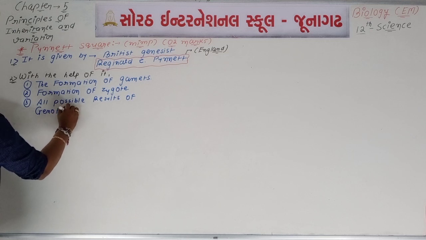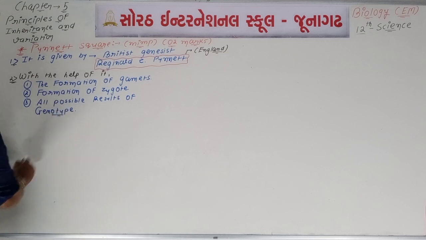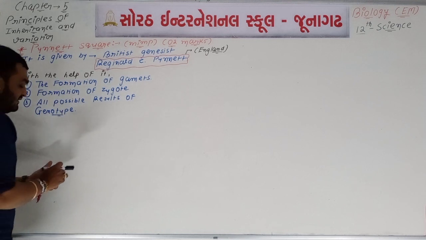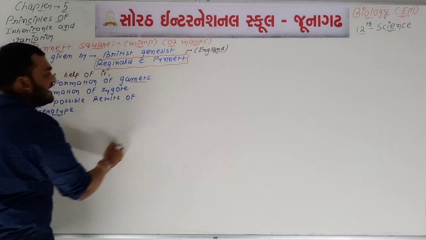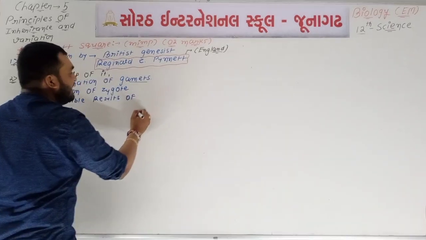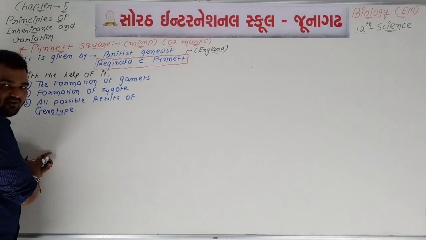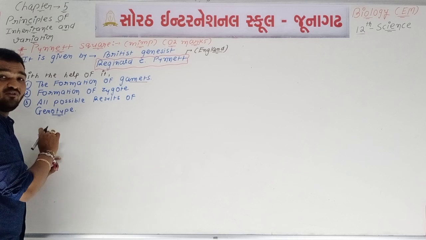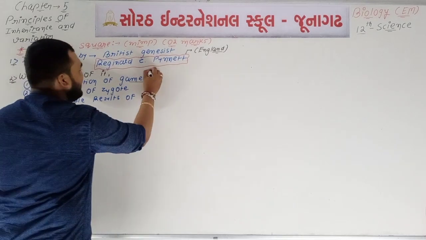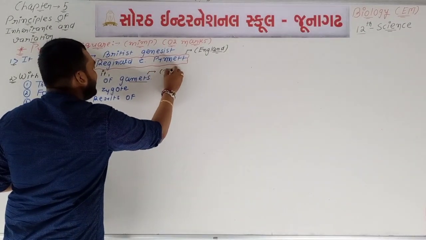All possible results of genotype. Okay, so three different types of importance are there. We are going to understand this word gamete. You know that gamete means what? Gamete means it is one type of reproductive cell. Remember, gamete is equal to one type of reproductive cell, and gamete is always of N type.